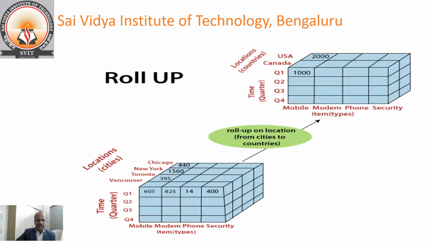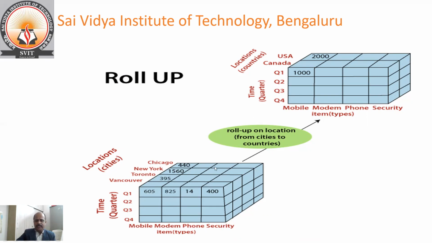This is the database I have taken, arranged in three dimensions. In the first dimension, location is there. In the second dimension, time is there. In the third dimension, items are there.